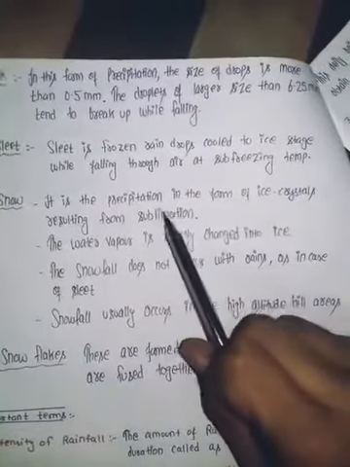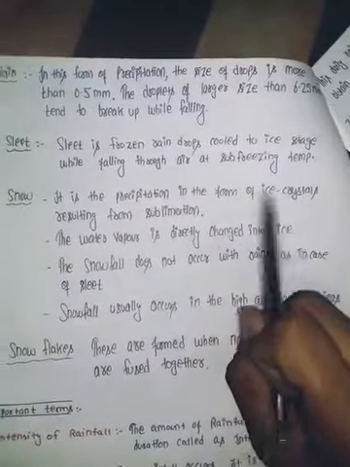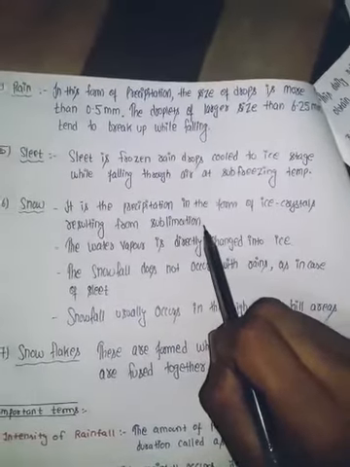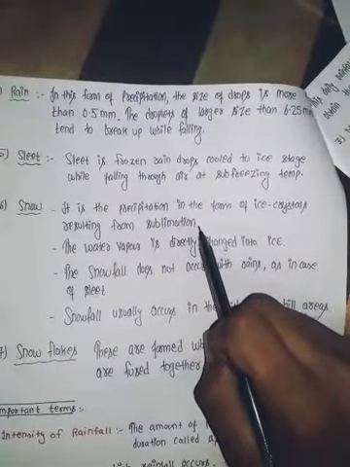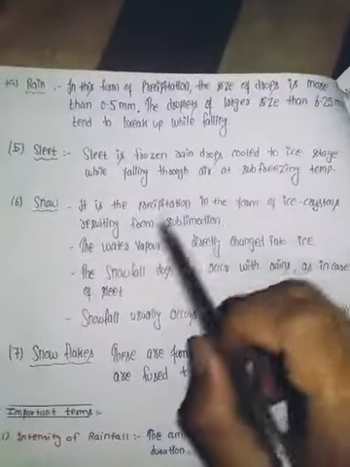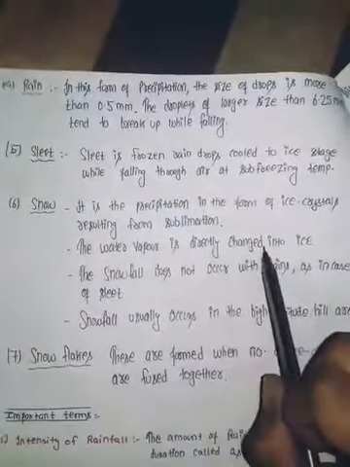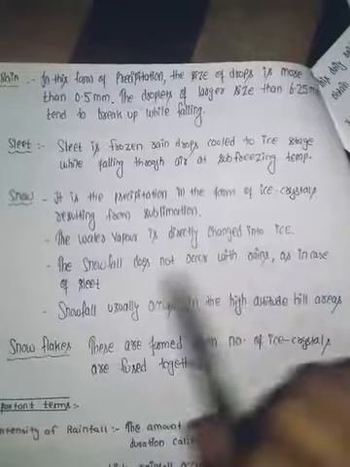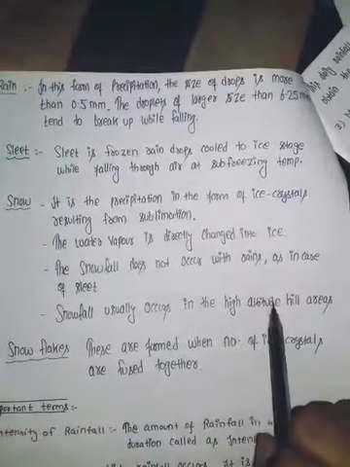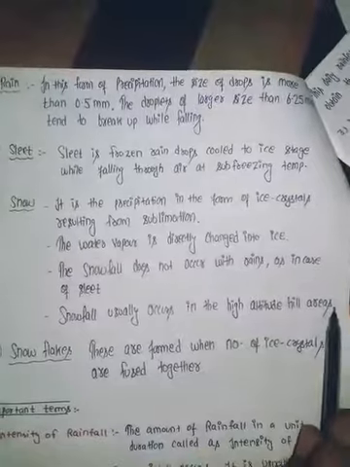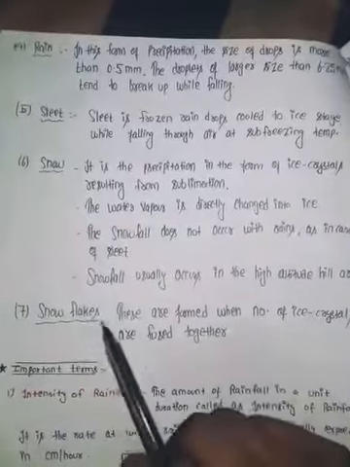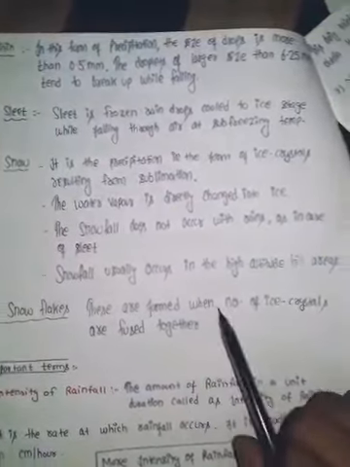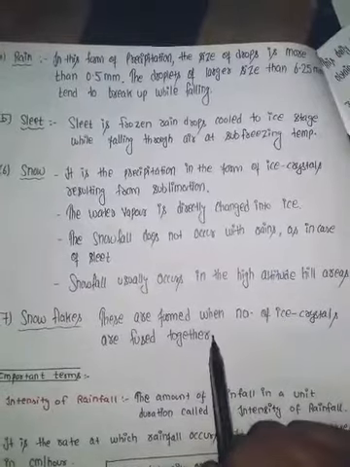And what is the snow? We already know that it is the type of precipitation in the form of ice crystals resulting from the sublimation process. You know about sublimation, condensation, evaporation, vaporization. The water vapor is directly changed into ice. The next point is that snowfall does not occur with the rains as in the case of sleet. Snowfall usually occurs at high altitude like hilly areas, mountains, in the mountainous region like orographic precipitation. And what are snowflakes? These are formed when a number of ice crystals are fused together.